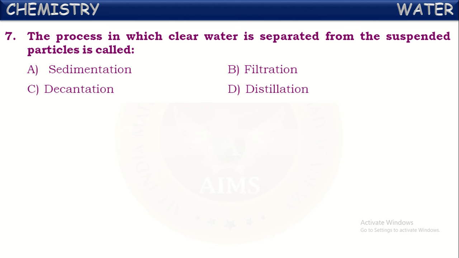That process is called sedimentation, and then we can separate that pure water obtained there into another container slowly. This process is called decantation. So sedimentation and decantation are both used together for separating pure water from the suspended impurities. Okay, here it is called decantation. Next one.